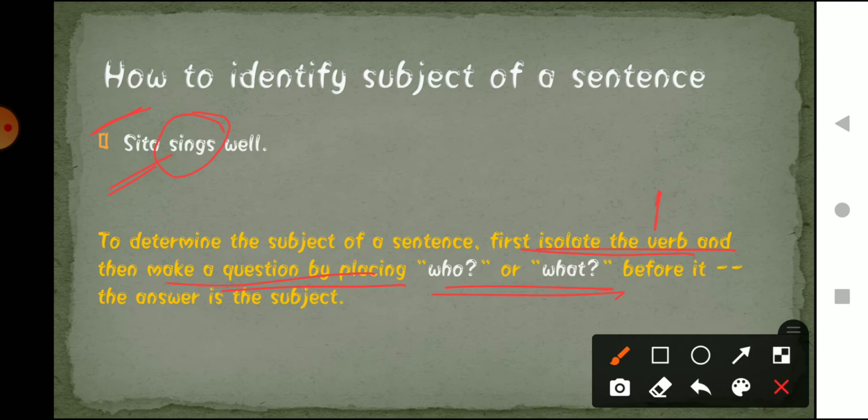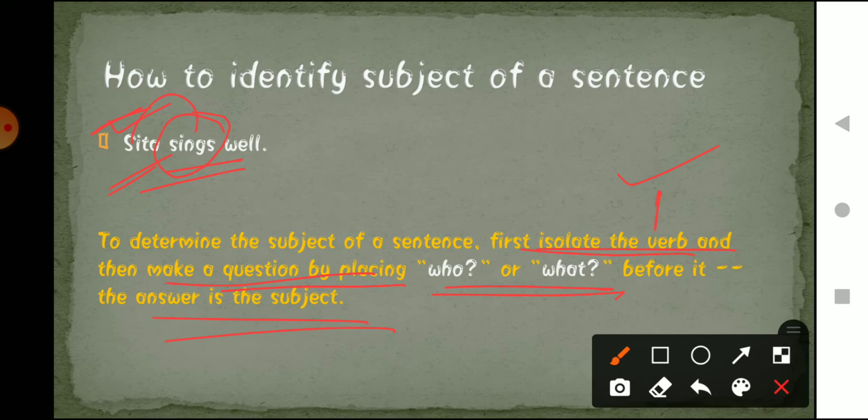First we have to isolate or identify the verb in the sentence, and after identifying it, we have to check about whom or what the action is related to: who is doing the action. We have seen that sings is the verb, and Sita is singing. So we have done these two things. Now we have got our subject.